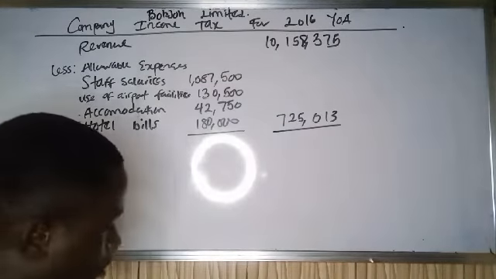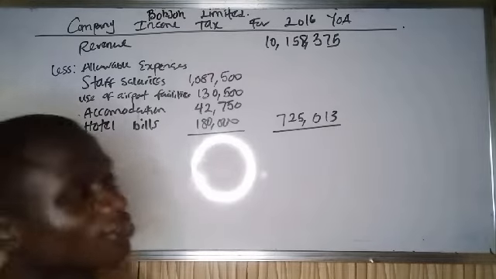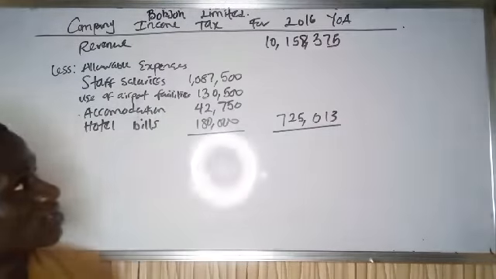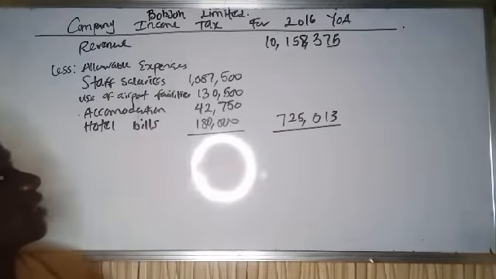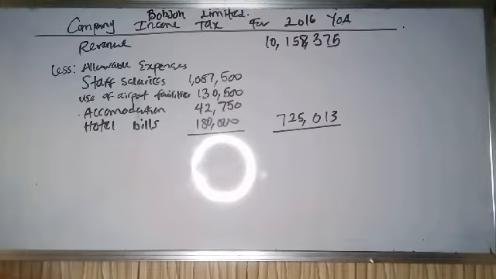So what do I need to do? Let's subtract this from this.